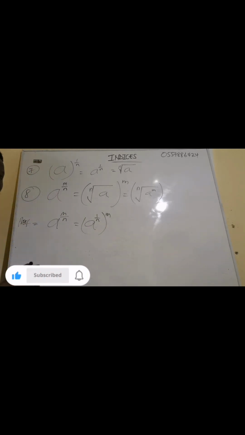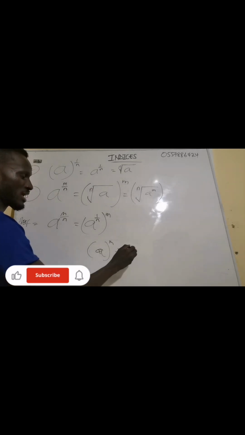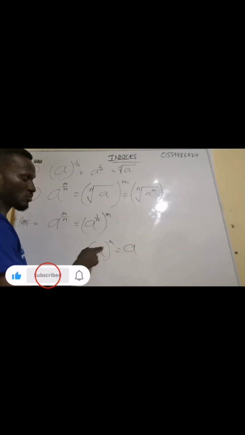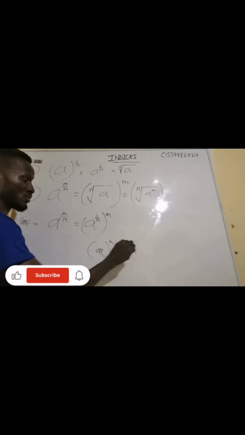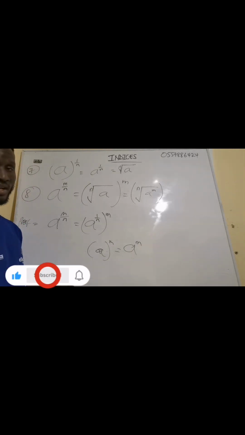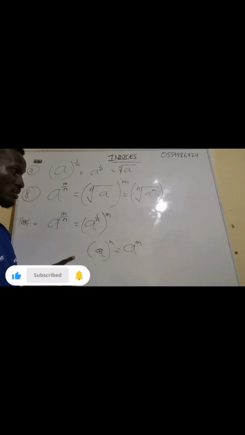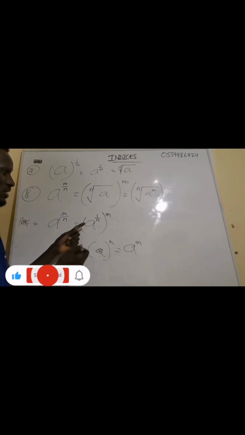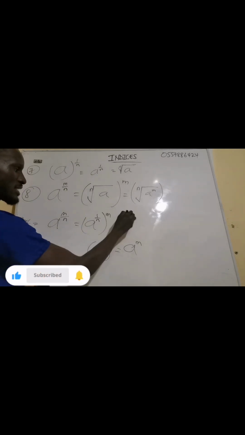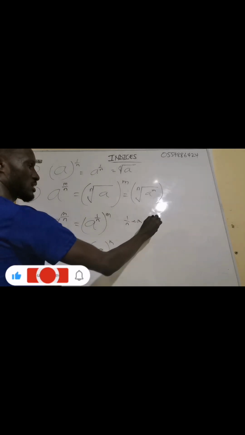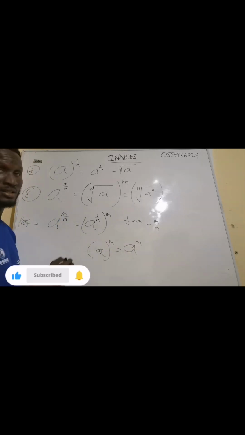Why? From the previous rule, we talked about the fact that if you have a exponent n all exponent m, the m will multiply the exponent of the a. I hope you remember this particular property. So when the m multiplies the 1/n, we are going to get m over n. So it's the same thing.